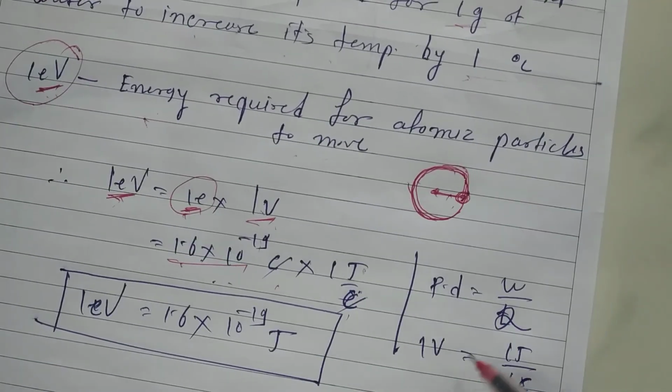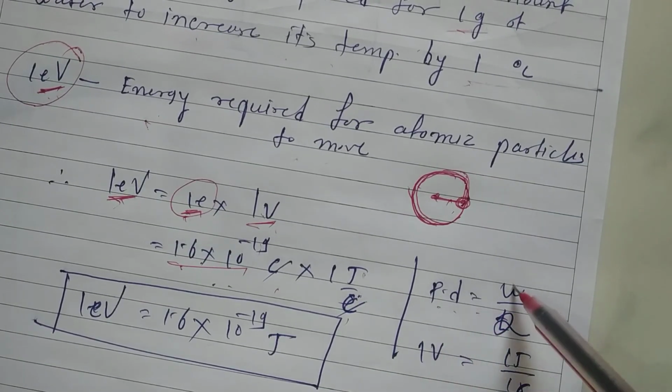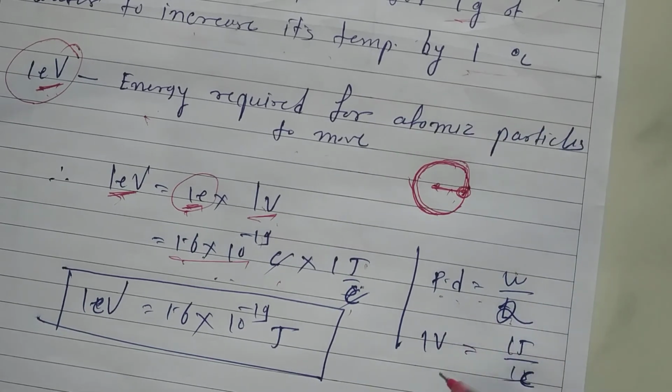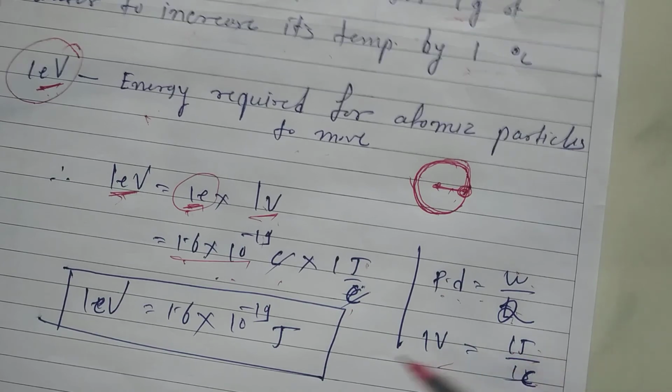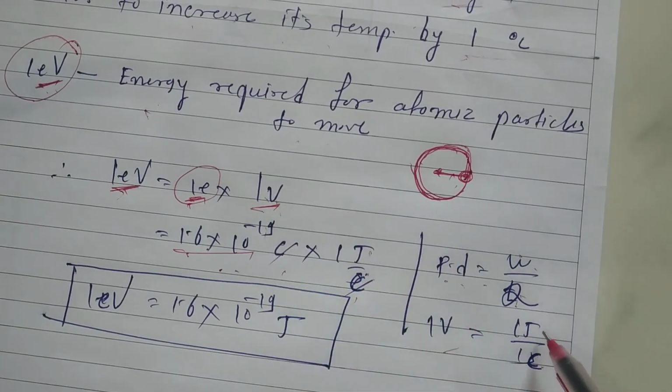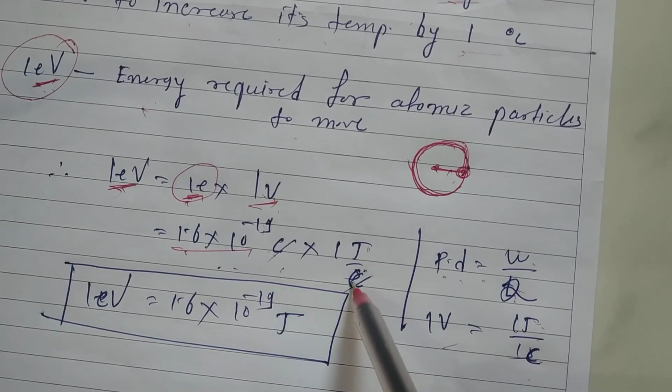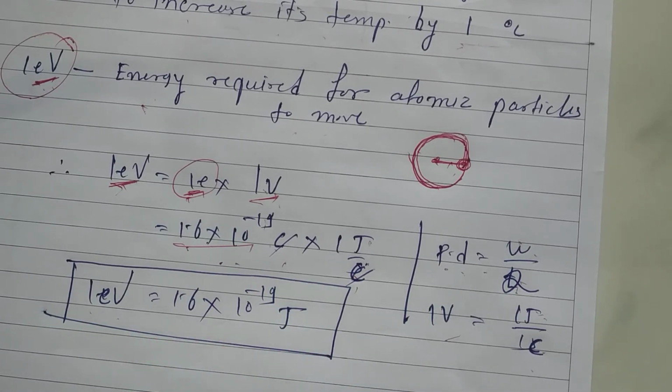Now 1 volt कहाँ से आ गया? We know potential difference is equal to W upon Q, and potential difference is measured in volt, W is measured in joule, charge is measured in coulomb, isn't it? So instead of this volt, what I'll write? Joule per coulomb. So coulomb gets cancel. So 1 electron volt is equal to 1.6 into 10 raised to minus 19 joule.